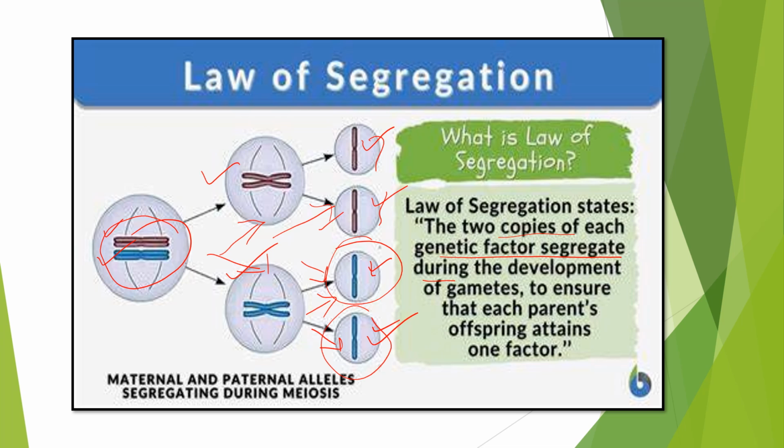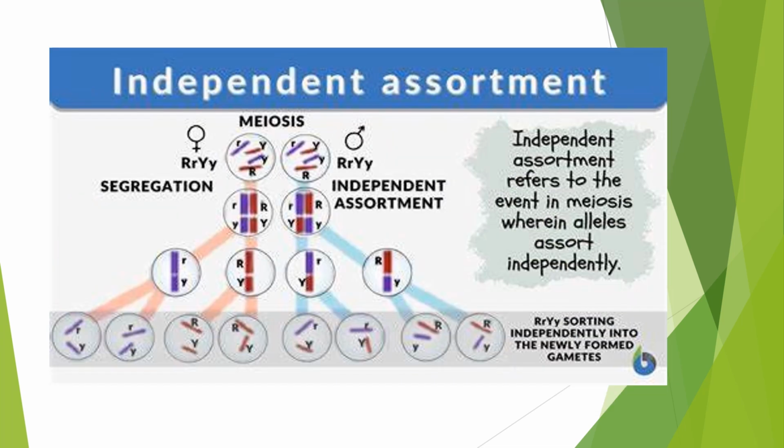Then we will come to the law of independent assortment. Here we are with the third law which he proposed after the dihybrid cross, that is, after taking two pairs or two traits of characters. Based upon the dihybrid cross, Mendel proposed that when two pairs of traits are being taken, one is capital R, small r, and one is capital Y, small y. Capital R is round and small r is wrinkled. Capital Y is yellow and small y is green.